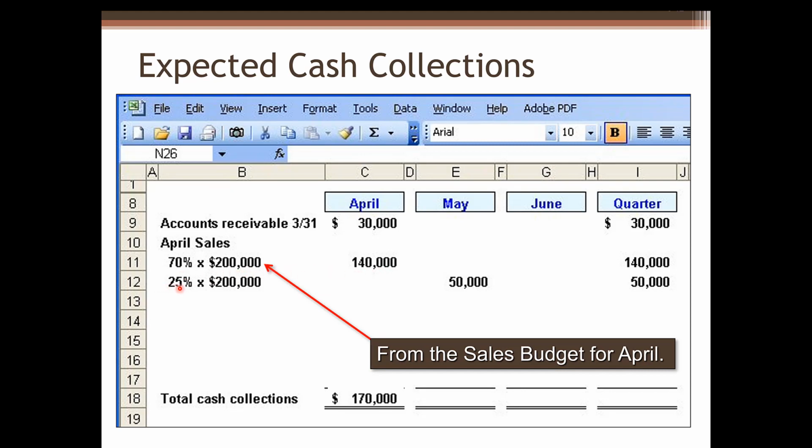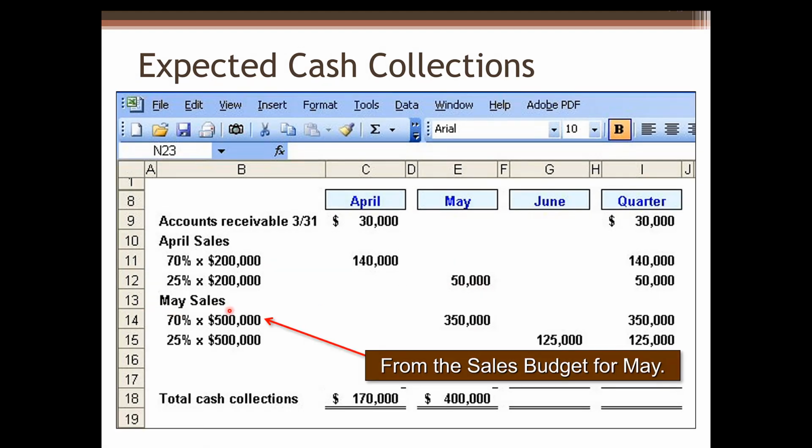25% will be collected in next month, which is in May. So we can calculate 70% of 200,000, which is $140,000. $140,000 cash will be collected in April. For May, 25% of 200,000, which is $50,000, will be collected in May.